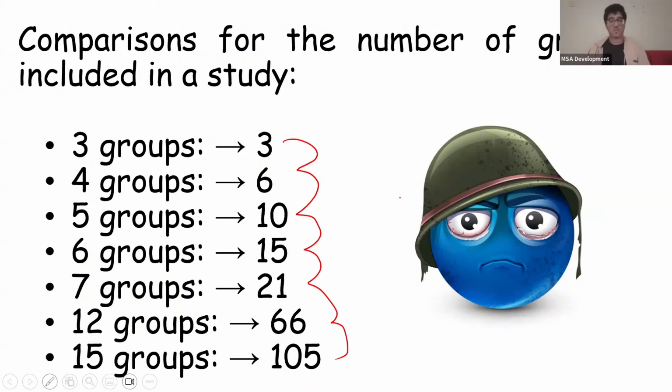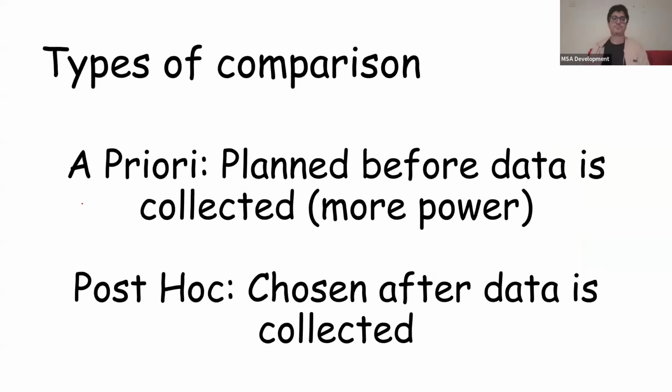This was asked, I think, in a question before. I know how many comparisons you'd have to make if you had 3 groups. I don't recommend memorizing the entire table, but at least know 3, 4, 5 or something like that. It's very low yield, to be honest.